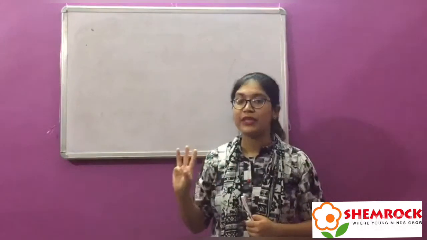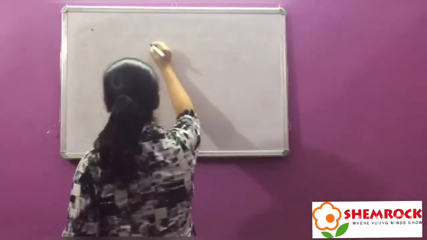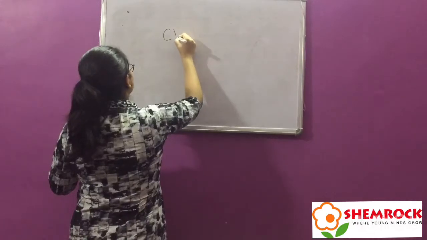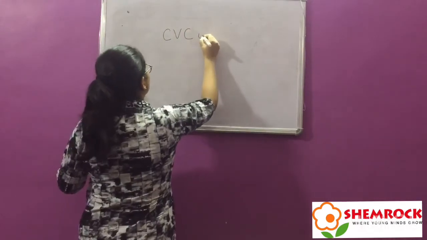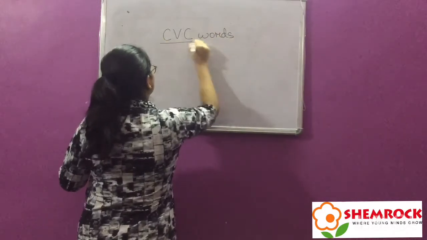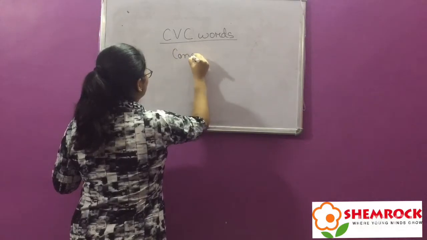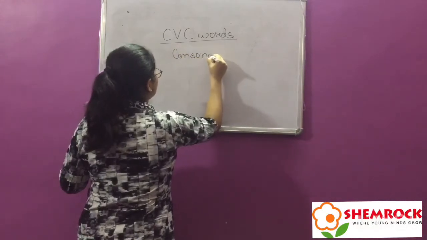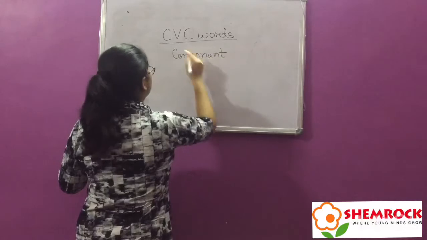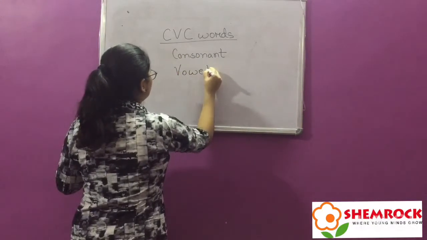How many? 3-letter word. That is also called as CVC word. Okay? CVC words. C stand for consonant. V stand for vowel.